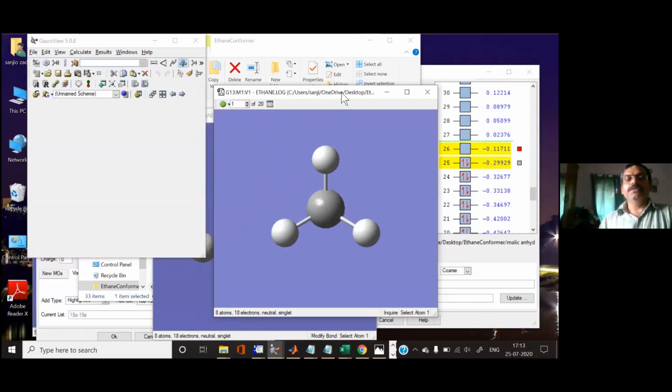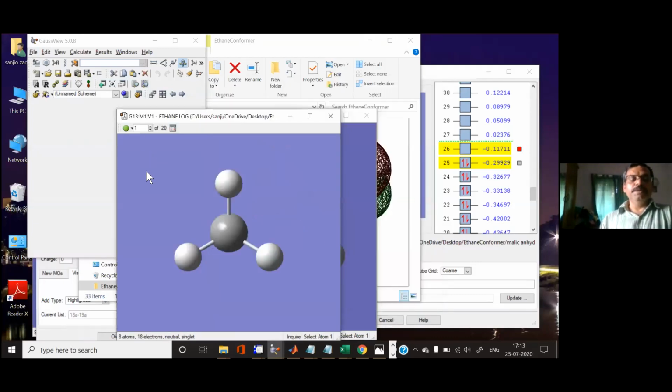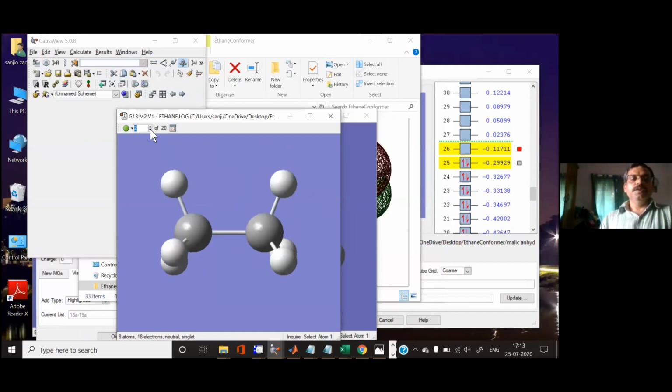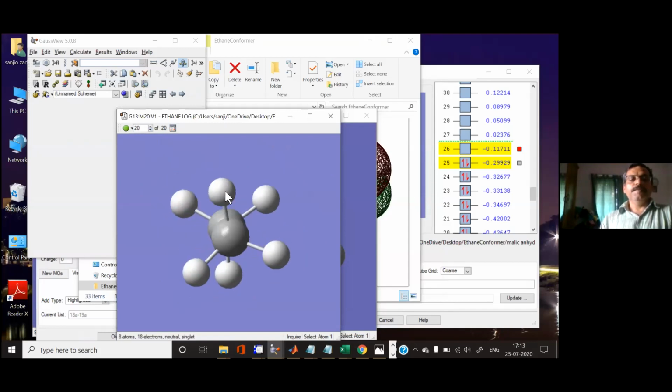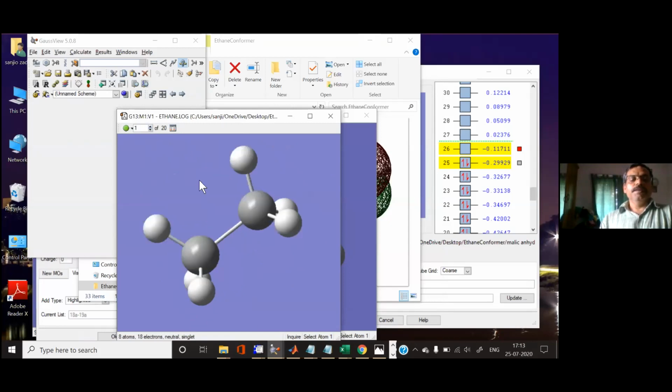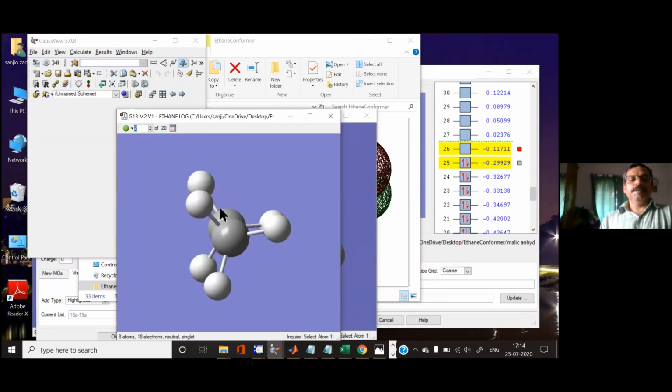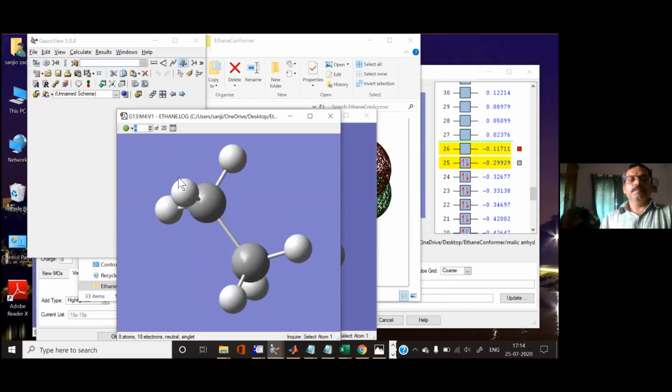If you do this type of calculation and then look at the output file, it will not show the intermediate step of each 10 degrees. Instead, you can see here, I have 10 degrees and then 20 degrees.